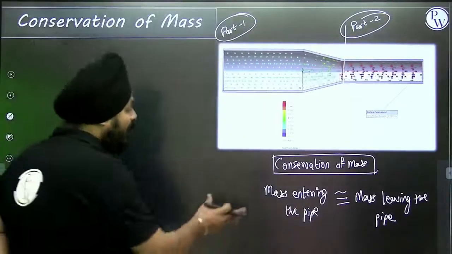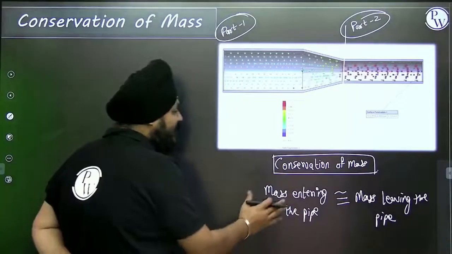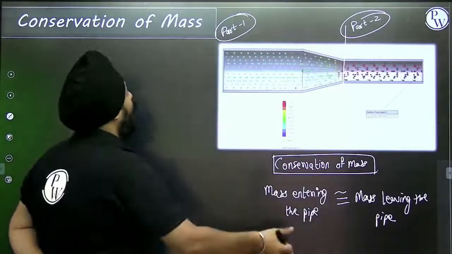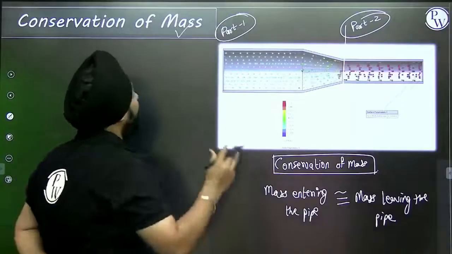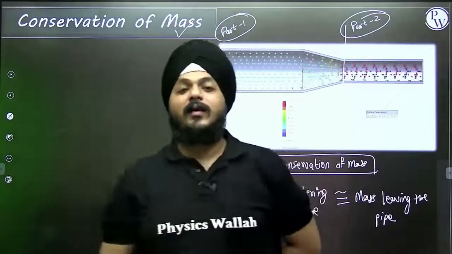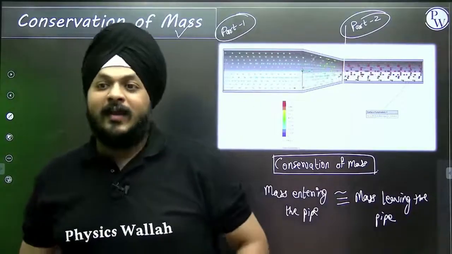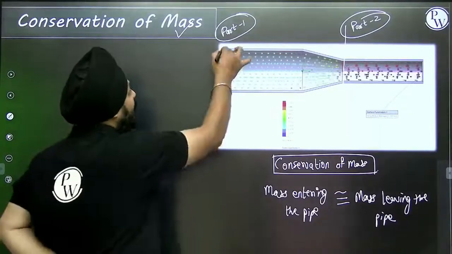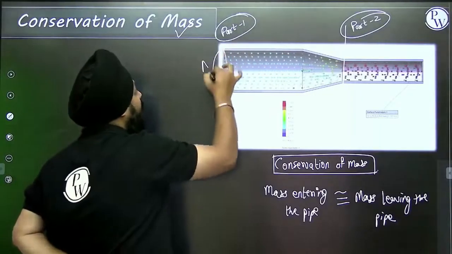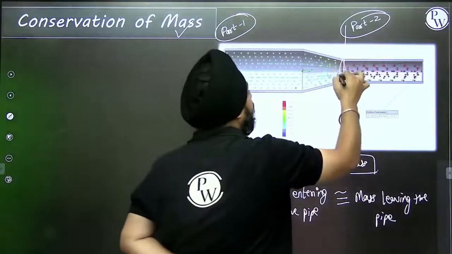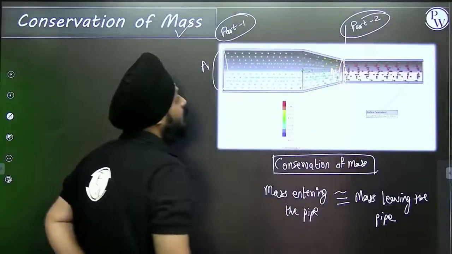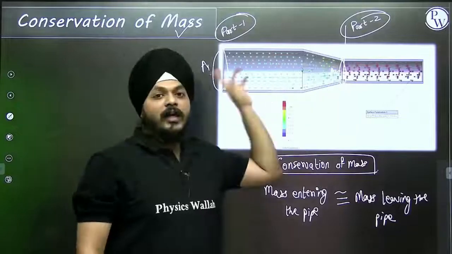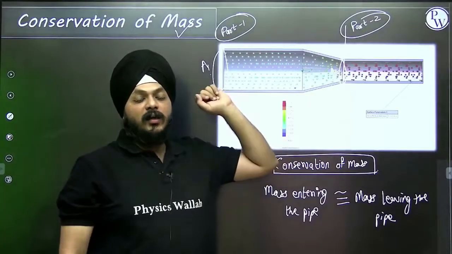Now if the amount of mass that is entering is equivalent to leaving, then how are we going to identify the variations? Let us take a very simple example. If the area of this larger part is A1, and the area of the smaller part is A2, there is a difference in the cross-section areas.